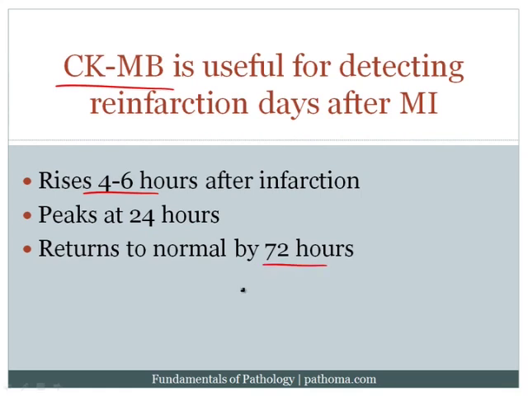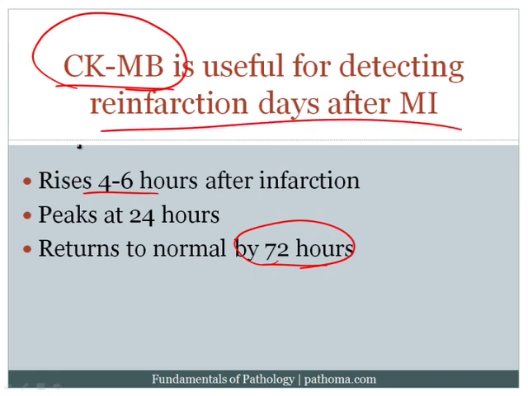And so let's say a patient has an infarction and then 5 days later develops another infarction, which can occur and is a complication of myocardial infarction. If you were looking to prove that you had a second infarction, you wouldn't be able to do so with troponin I, because troponin I would go up and then stay up for 7 to 10 days. And so one potentially useful marker would be CKMB. And again, the reason being is that it would have gone down after 72 hours, and if there's a reinfarction, it will then rise again. And so CKMB is particularly useful for detecting reinfarction a few days after an initial MI.